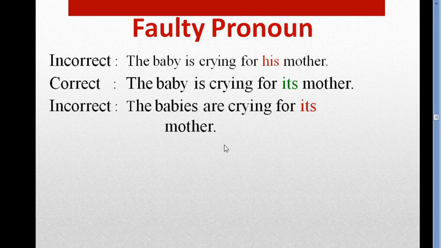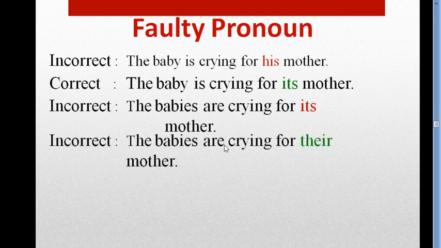Is it right? No, it's totally wrong. So what should be the right answer? Look at this. The babies are crying for their mother, because our subject or noun is plural. Although it's a common noun, but it's plural, so we have to use their here. The babies are crying for their mother.